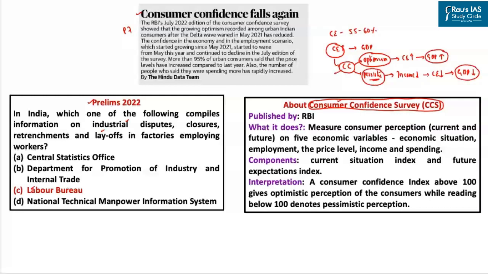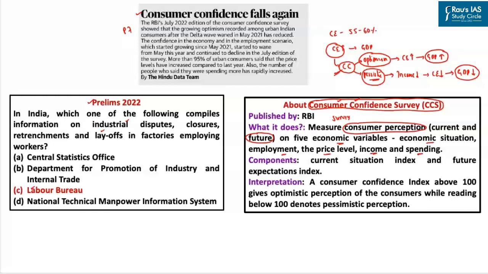So, in order to measure this consumer confidence about the Indian economy, RBI carries out a survey. In this survey, the RBI asks the people what they feel presently about the Indian economy and what their perception is about the Indian economy 1 year later. So the RBI asks the people about the current perception and the future perception of the Indian economy on 5 variables, which include the present economic situation, the level of employment, the price rise, income, and spending.